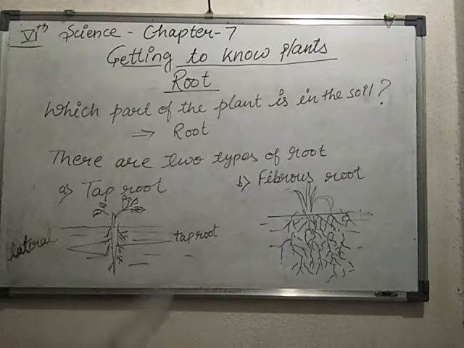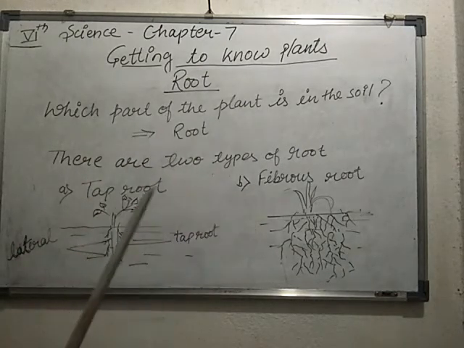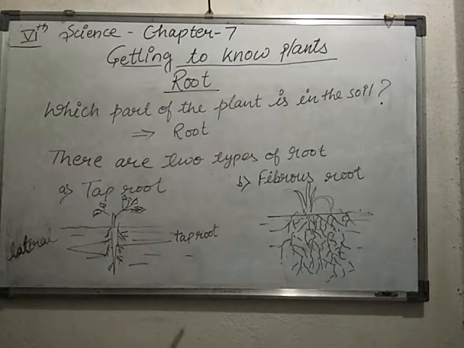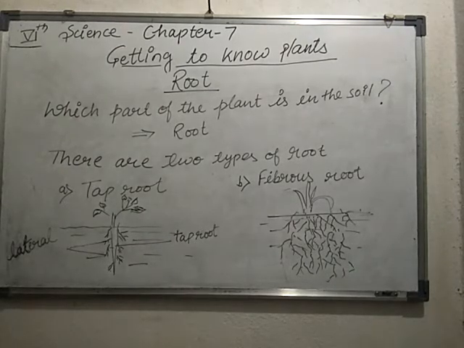And the next function of the root is to absorb water and minerals from the soil and send them to the various parts of the plant with the help of the stem. The stem has the function of water conduction, having narrow tubes inside it.